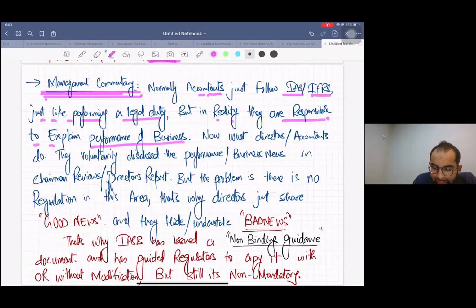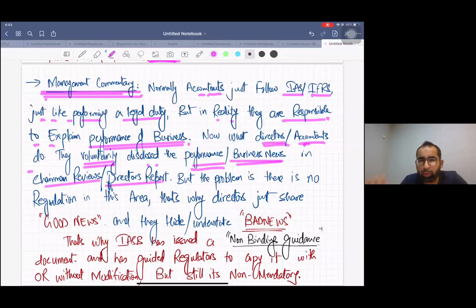Now, what directors and accountants do is voluntarily disclose the performance of the business and business units in chairman's reviews or director's reports. I hope you have seen a financial statement in your whole life once.